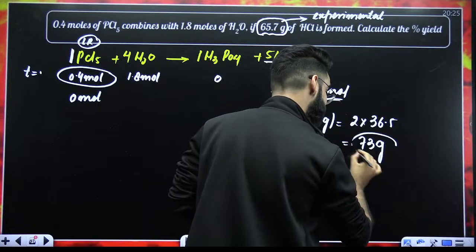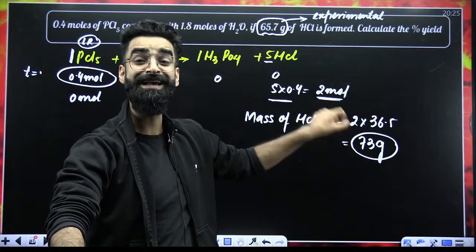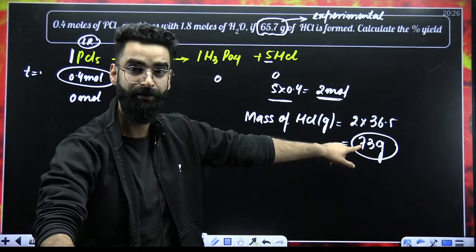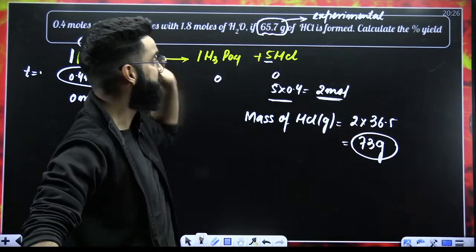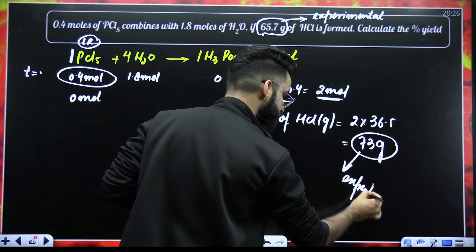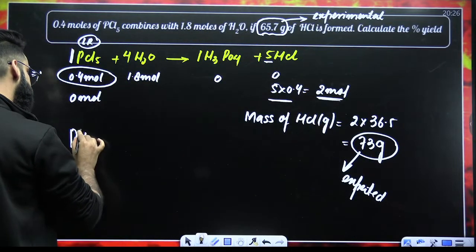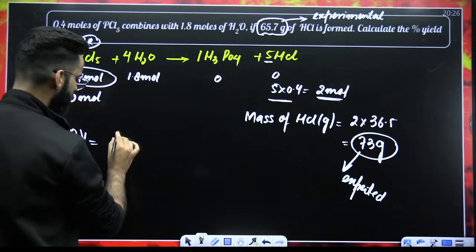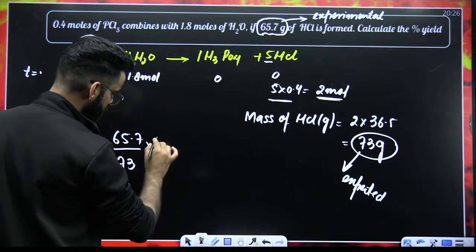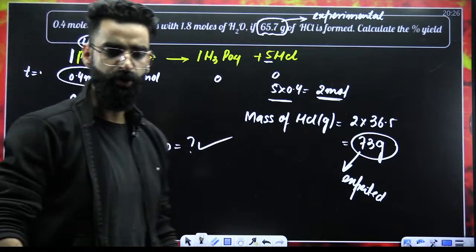So stoichiometry, the limiting reagent, is telling us that 73 grams of HCl should have got formed. So this is my expected amount. But in reality, how much is getting formed? 65.7. This is my actual amount. So if I need to calculate the percentage yield, it will be equal to experimental amount divided by expected amount multiplied by 100. Right? You are done.